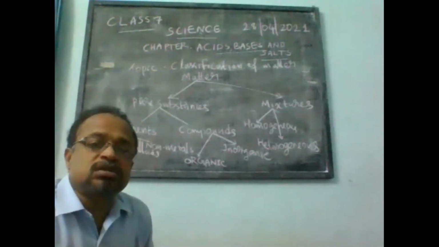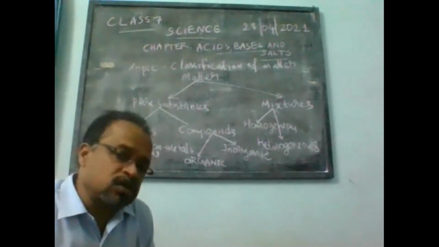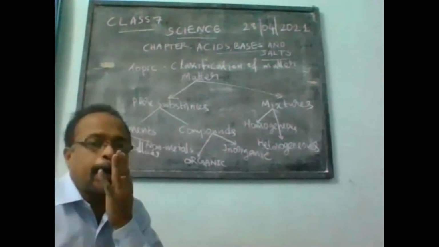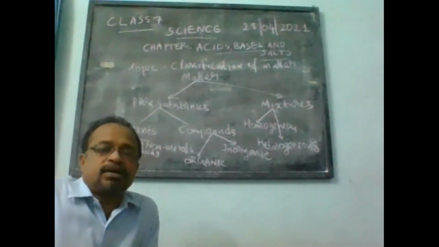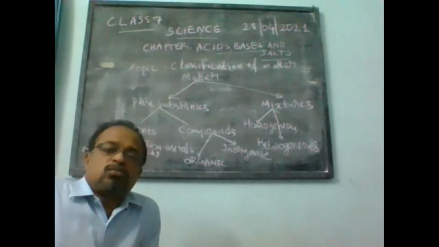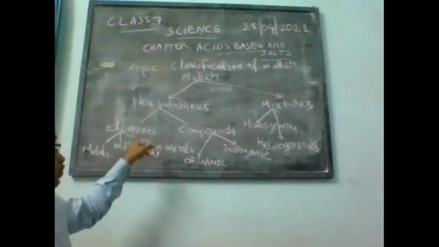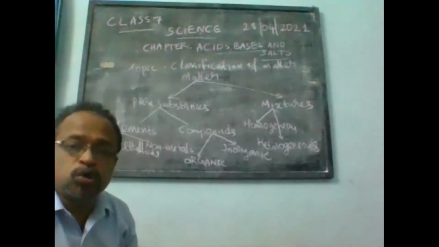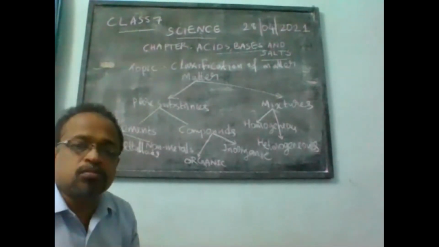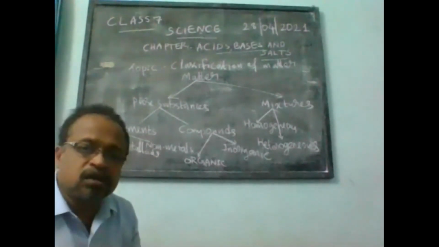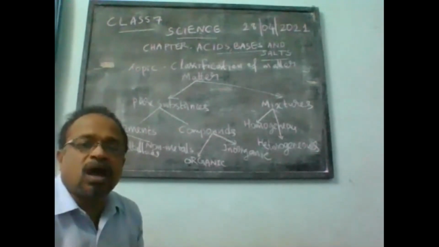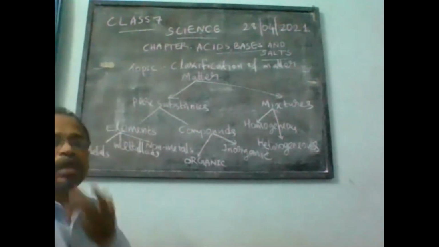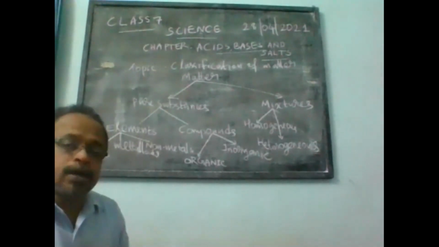Another example, carbon dioxide. The carbon dioxide molecule contains one carbon atom and two atoms of oxygen. CO2, carbon dioxide, H2O, water, both are compounds. Whereas elements, oxygen, O2, H2, hydrogen molecule, oxygen molecule, nitrogen molecule, carbon molecule, all these are constituted of only one kind of atoms. Okay, the details you will learn in the higher classes.